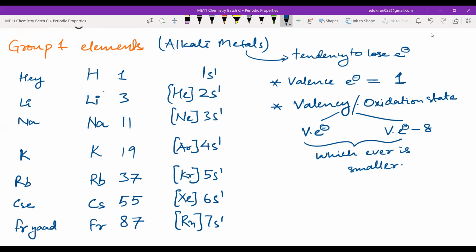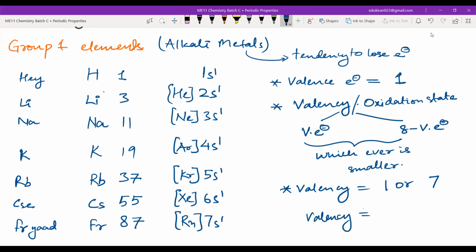So for example, what is the valency here? The valence electron can be either 1, or 8 minus valence electron, so it can be 7. Which is smaller here? 1 is smaller, that's why the valency will be equal to 1.